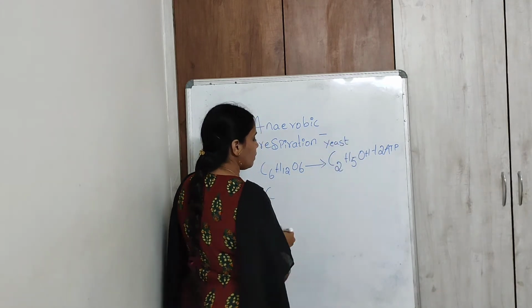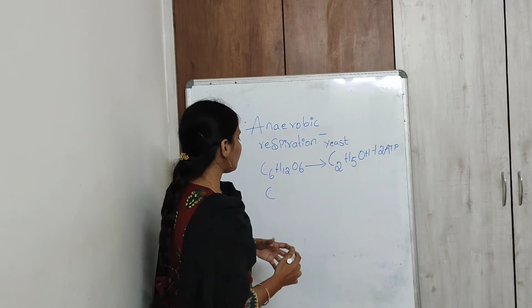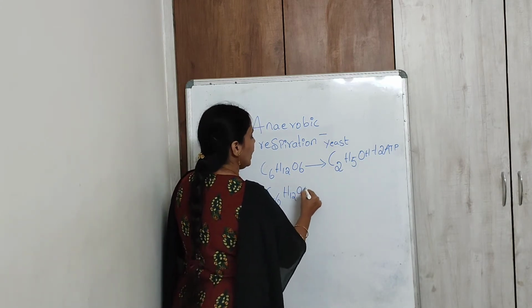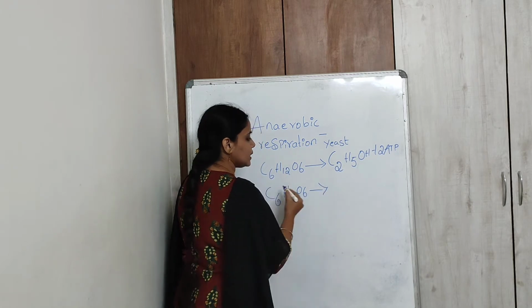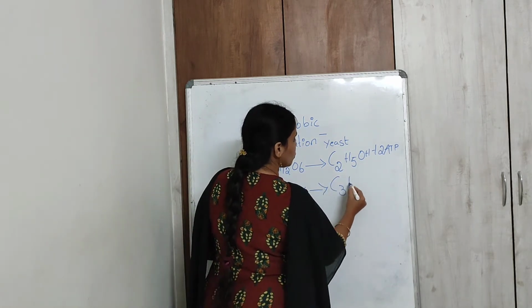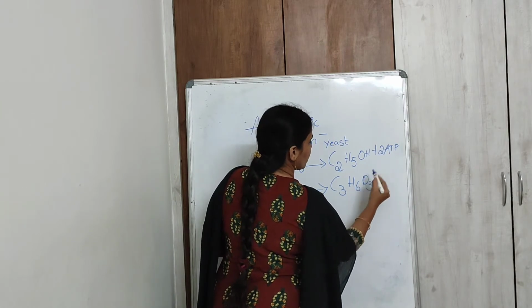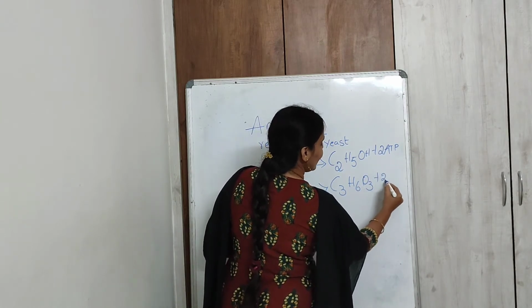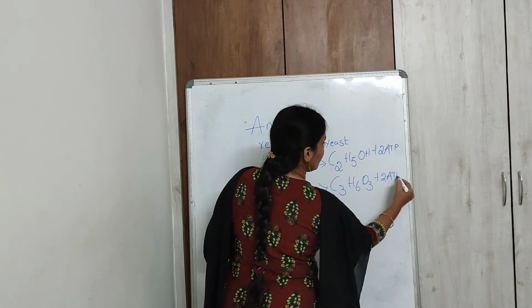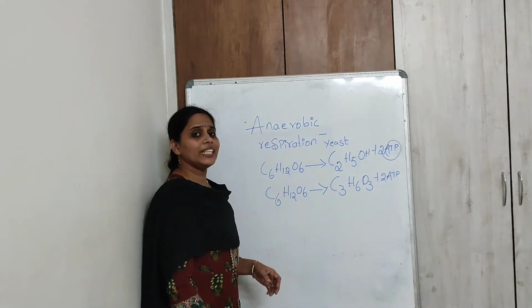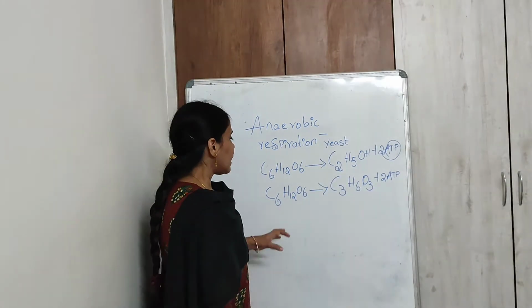In the case of bacteria, glucose will break down in the absence of oxygen to give rise to lactic acid, and 2 ATP will be liberated. ATP stands for adenosine triphosphate.